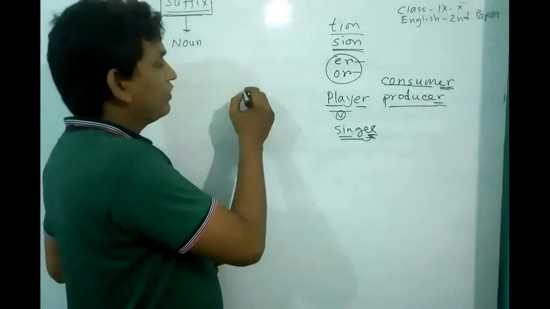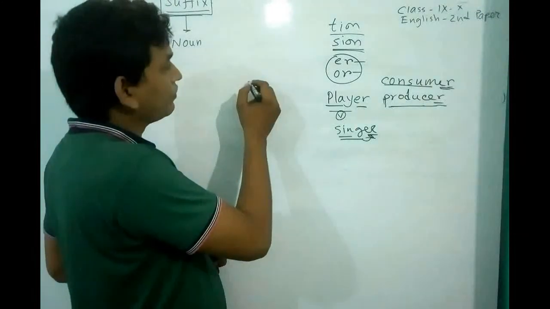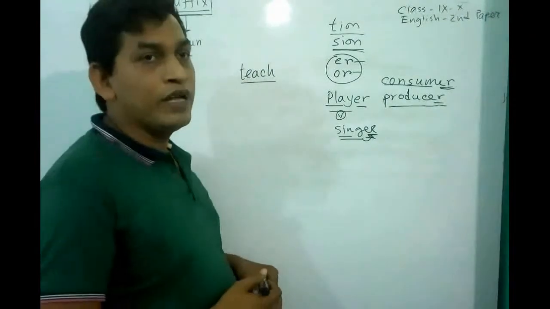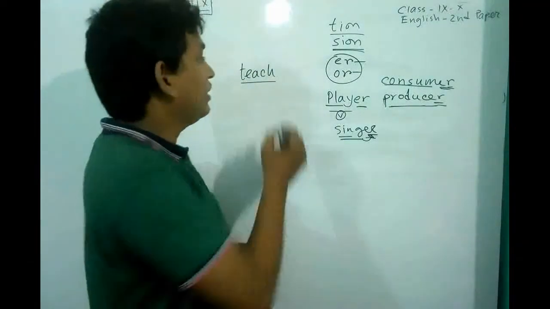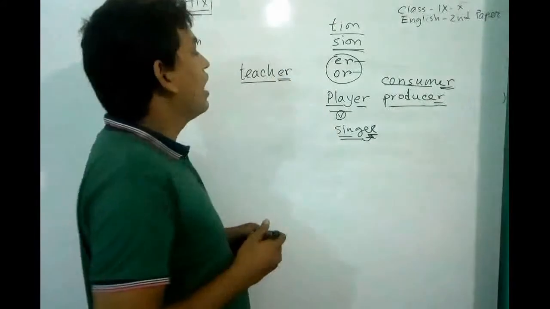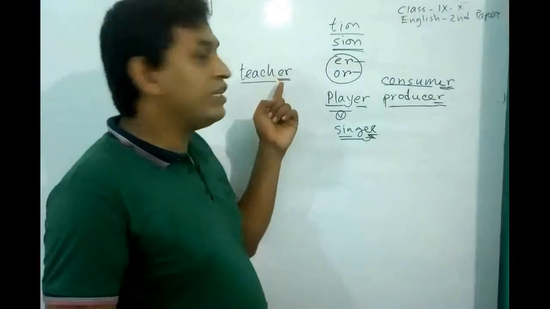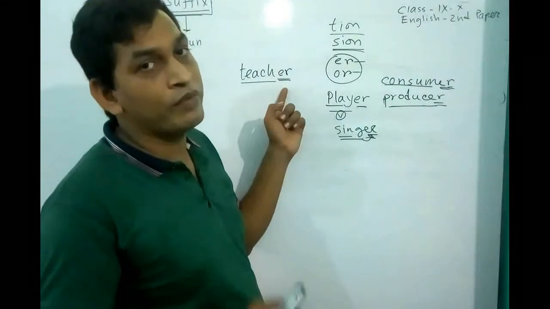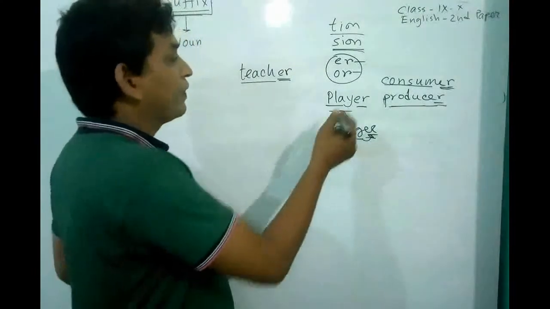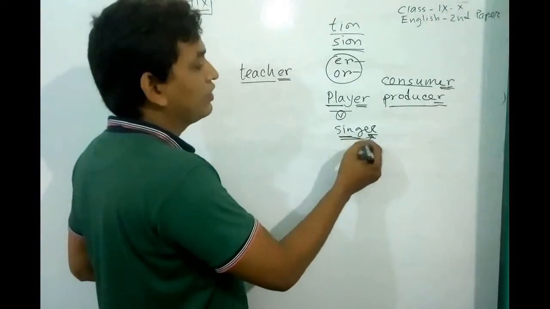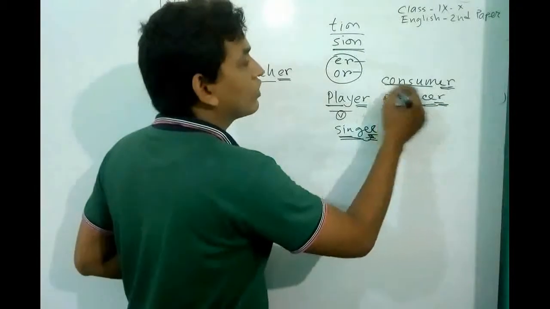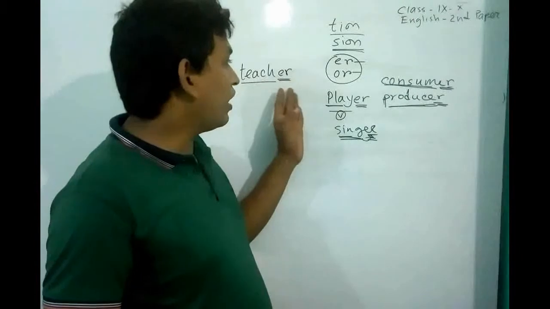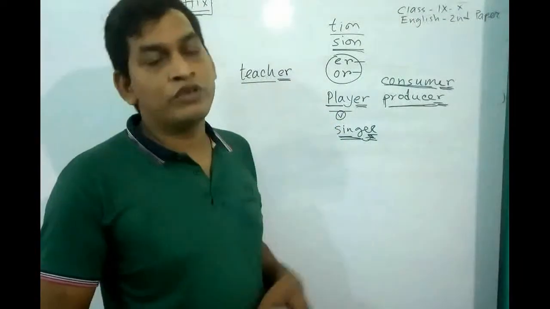If there is any verb like teach, the person who teaches is teacher. So by using er or or after the verb we can make the verb a noun, a personal noun.